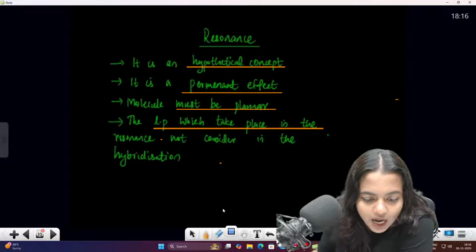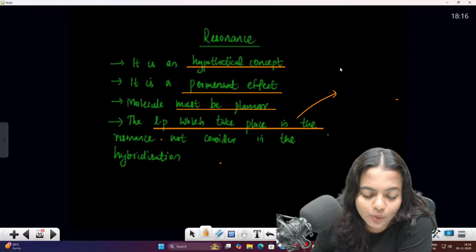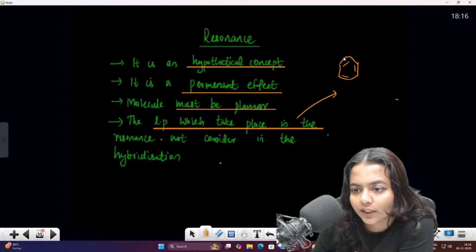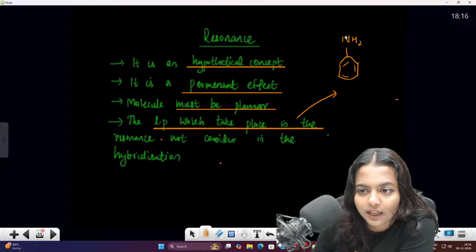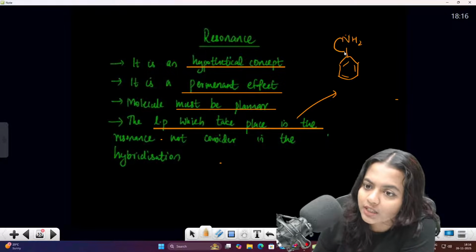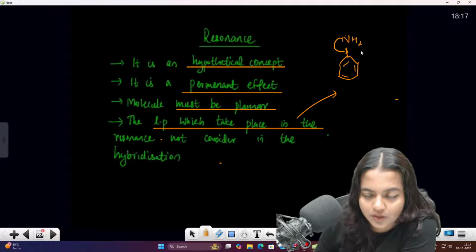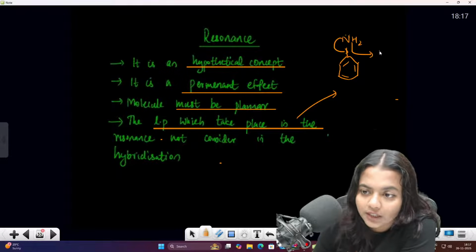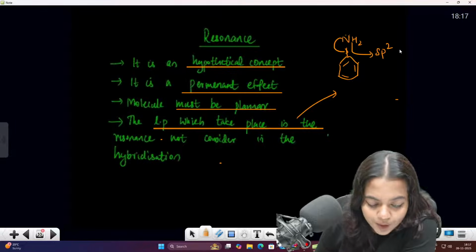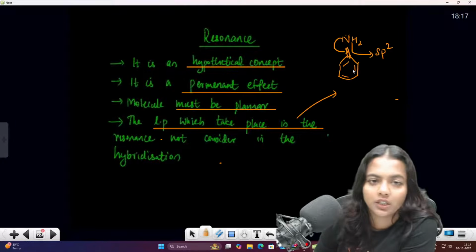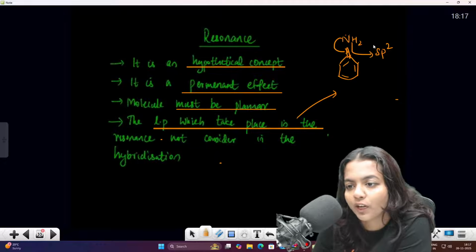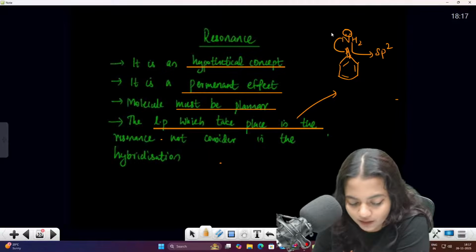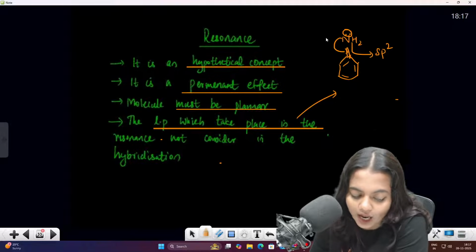For example, I'll tell you an example here. You have your aniline, NH2. NH2 la enna agrana, this particular molecule, this lone pair will be taking part in the resonance. So nitrogen hybridization consider பண்ணும்போது, the hybridization of the nitrogen will be sp2 only. 1, 2, 3, 3 sigma bonds, it is sp2 only, not sp3, because this lone pair which is taking part in the resonance is not considered in the hybridization.